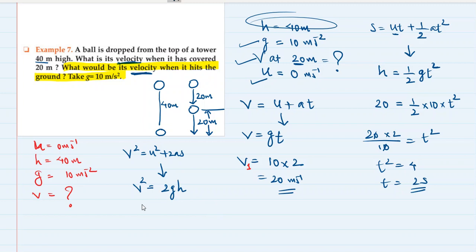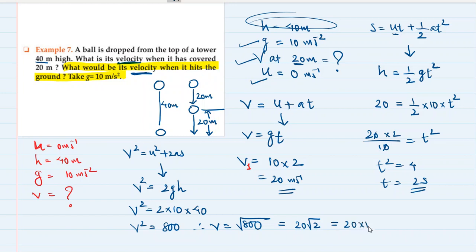We have G and H? Yes. So V square is equal to 2 multiplied by G, which is 10, multiplied by H, which is 40. So V square is equal to 400 multiplied by 2, that is 800. Therefore, V is equal to root of 800. That is root of 400 multiplied by 2, or 20 root 2.